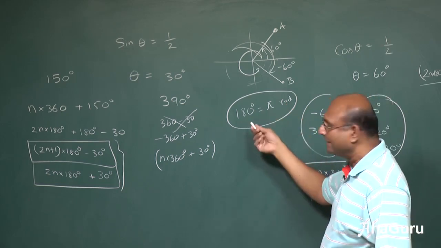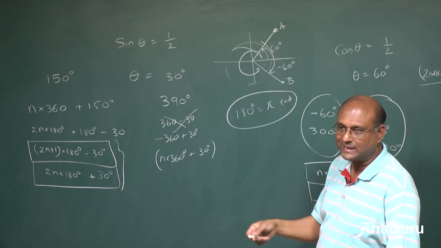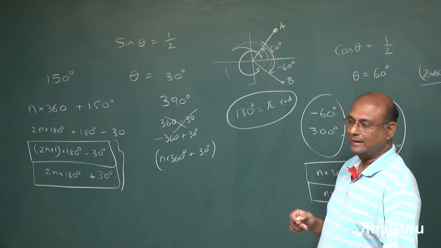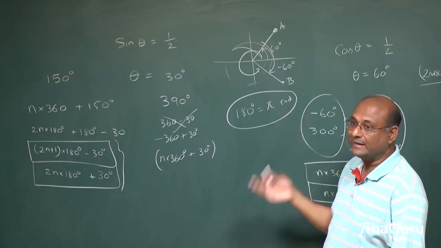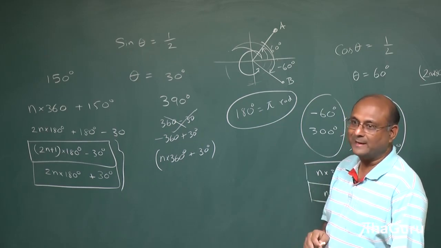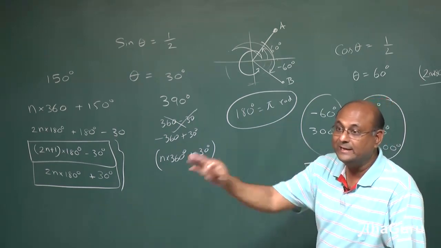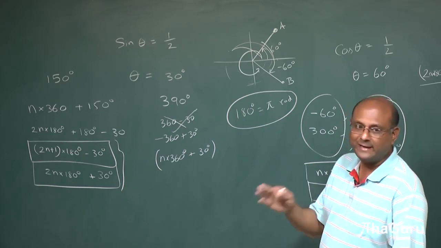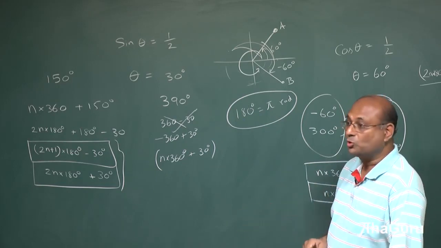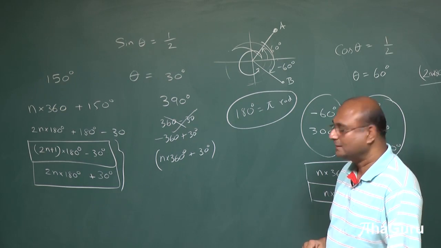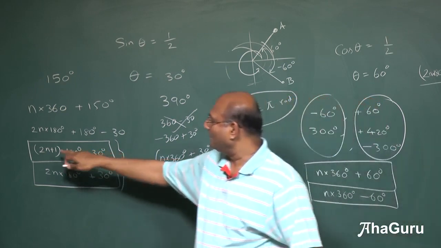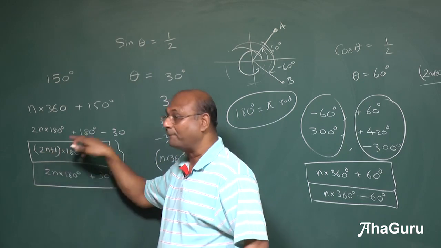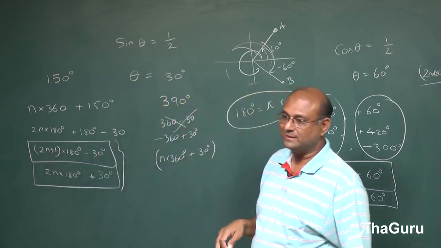But every time instead of writing 180 degrees, we'll start using pi. And with pi, the advantage is we don't have to write radians. We'll just say pi. Angle is pi. What does it mean? 180 degrees. There you need to say degrees. Pi radians is 180 degrees. So 2 pi radians, 360. So that's why I'm writing it this way, because it's 2n plus 1 pi minus 30 degrees.